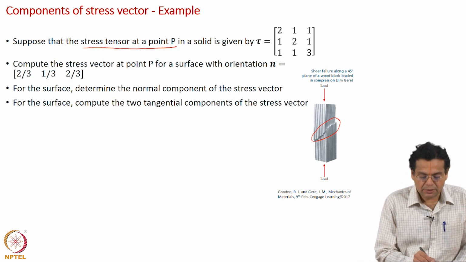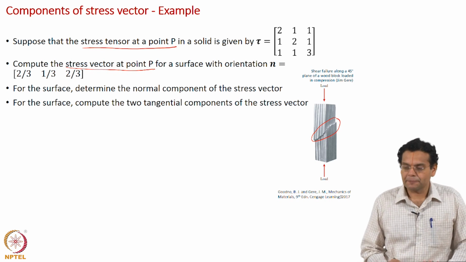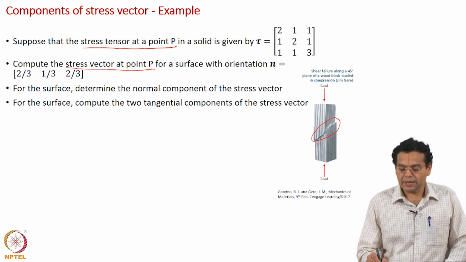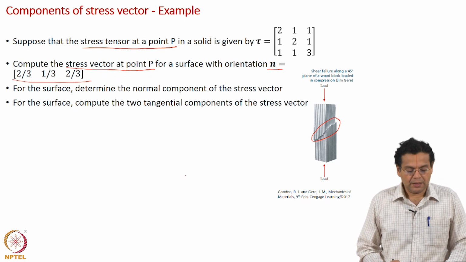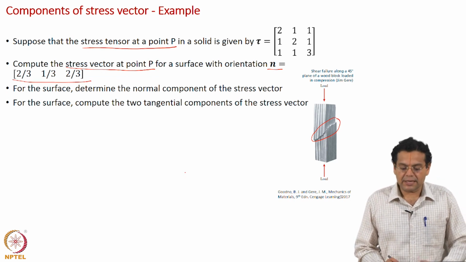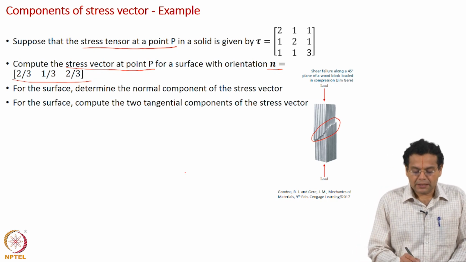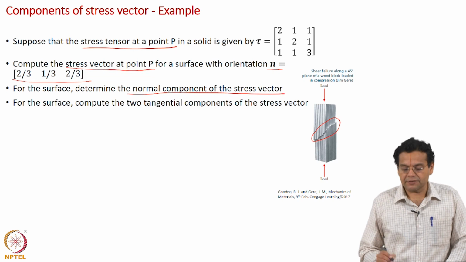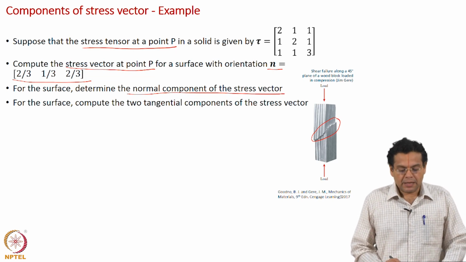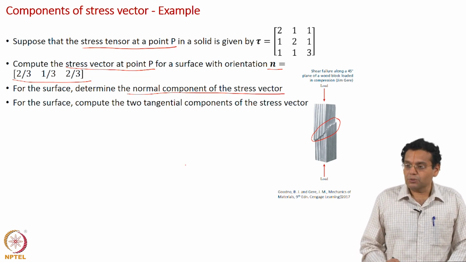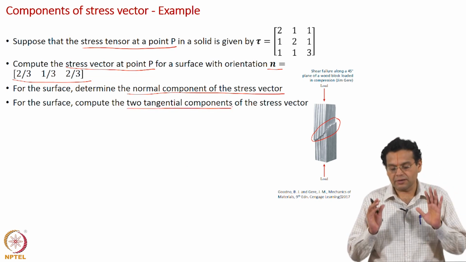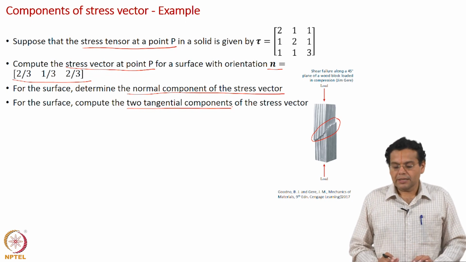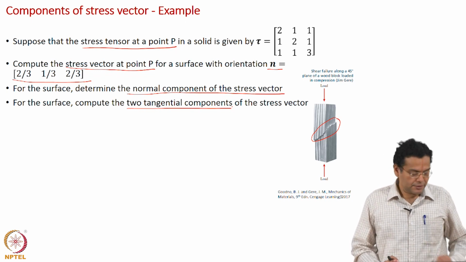We are asked to find the stress vector at point P for a surface with orientation n, which means the normal vector to the plane is given to us. For this surface, determine the normal component of the stress vector, which is the normal stress. Next, compute the 2 tangential components, meaning the shear stresses. Remember this was our objective, to calculate these values.